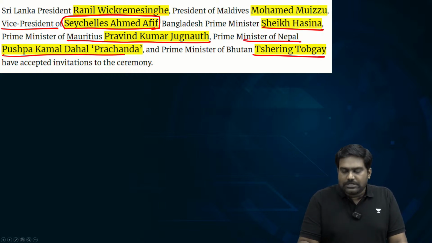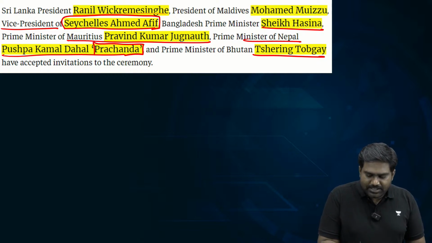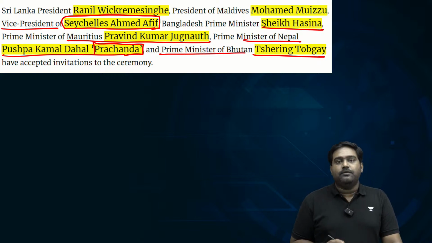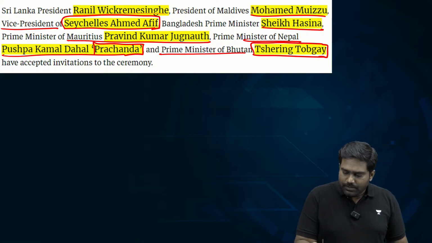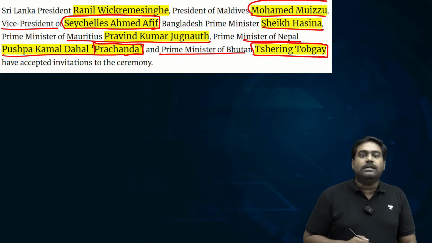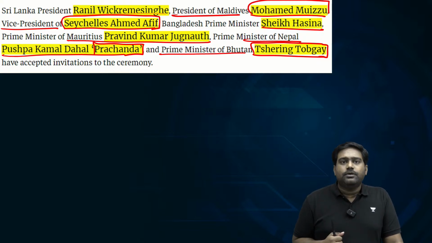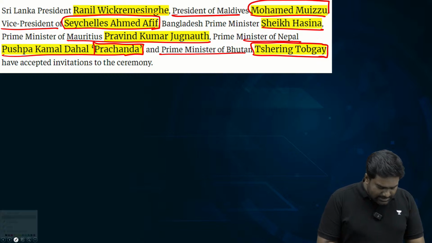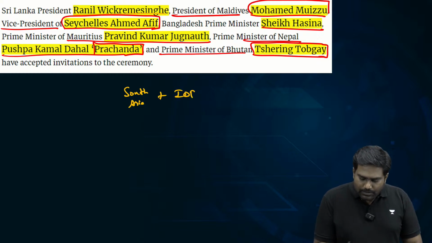Leaders of Nepal and Bhutan, Prachanda from Nepal, Pushpa Kamal Dahal, who heads a coalition government in Nepal, and the recently elected Tshering Tobgay from Bhutan. These South Asian leaders would be present along with Mohammad Muizzu, the president of Maldives, which is very interesting. So if you look at the current mix of invites that have been sent out to global leaders, it clearly signals a shift in India's approach again, which means we are focusing on South Asia plus the Indian Ocean region.